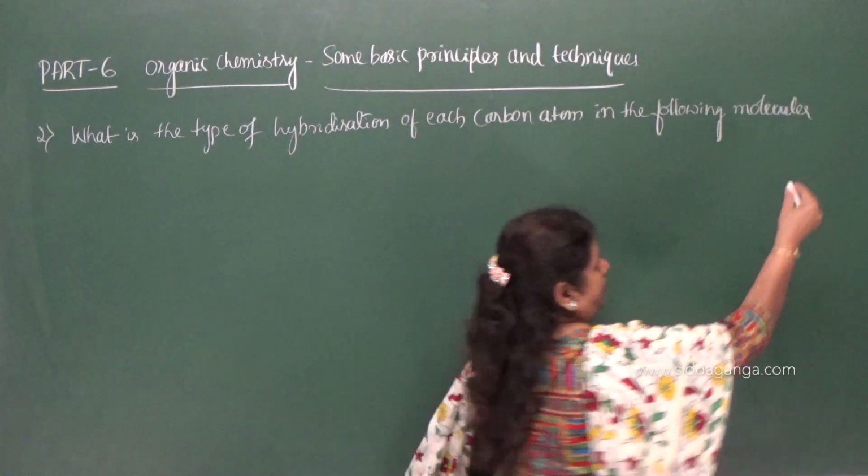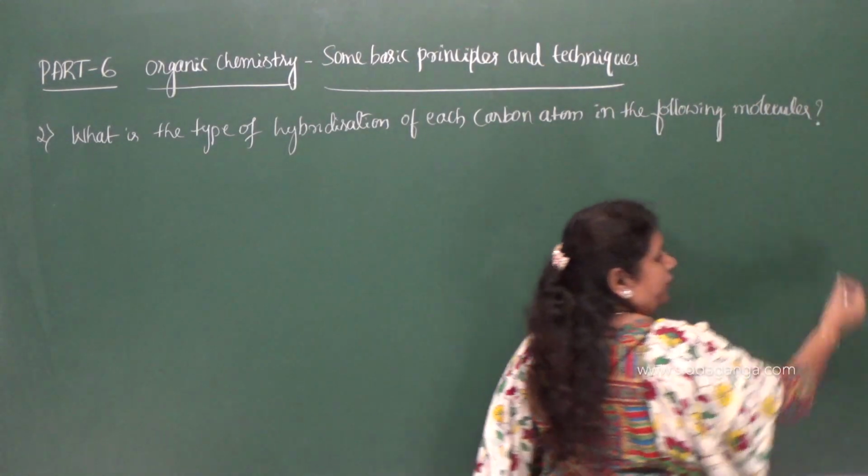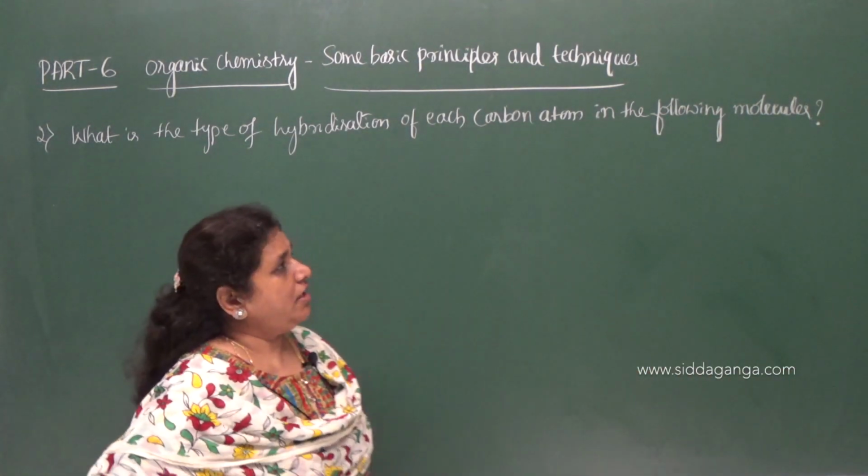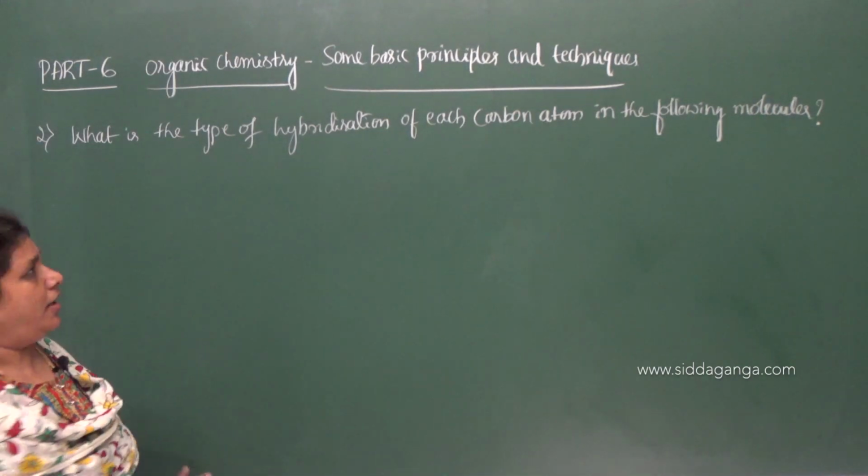What is the type of hybridization of each carbon in the following molecules?